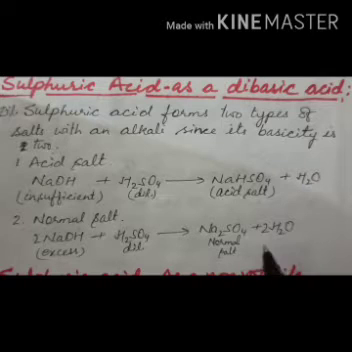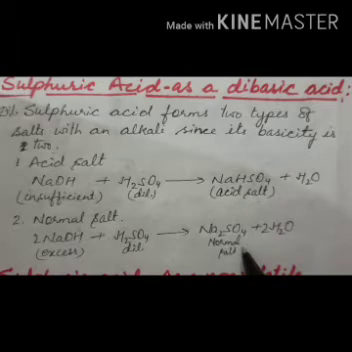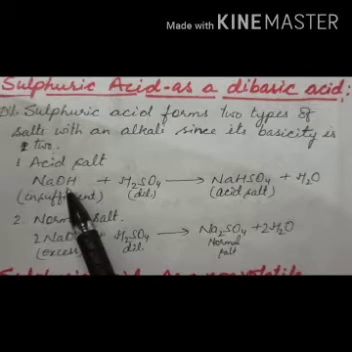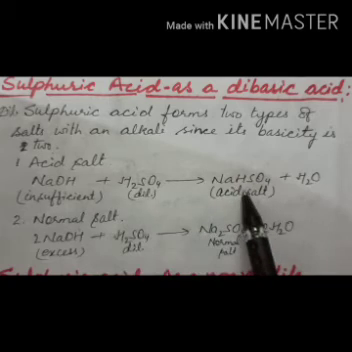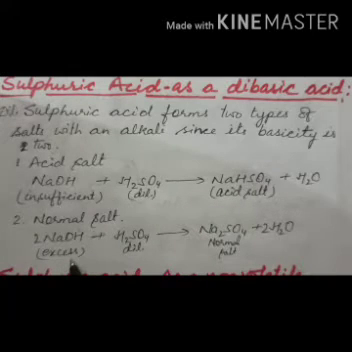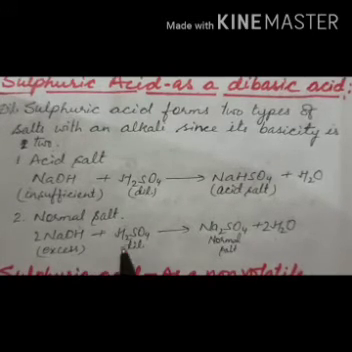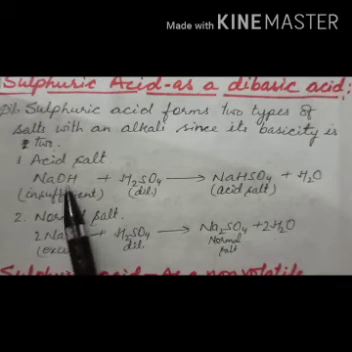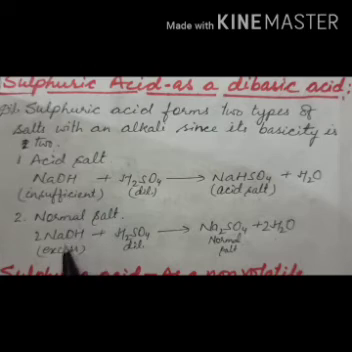So just remember, dilute sulfuric acid forms two types of salt, that is your acid salt and normal salt. But the conditions are different. When you are taking this alkali in insufficient quantity, in less quantity, then acid salt is formed. But when the alkali is taken in excess, then which salt is formed? Normal salt is formed. In place of NaOH, you can take KOH also, right? But in excess here, in insufficient there.